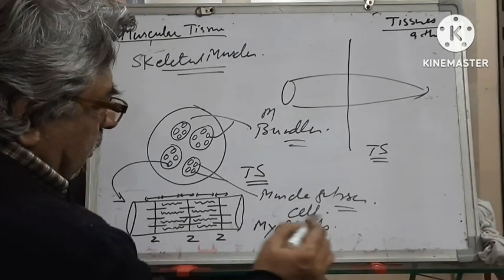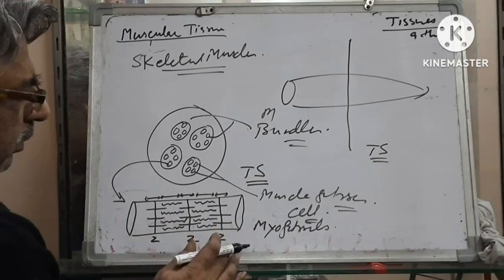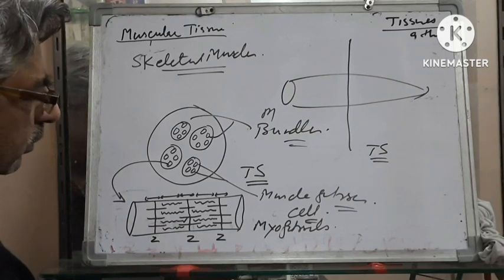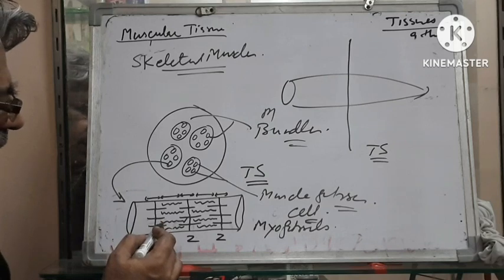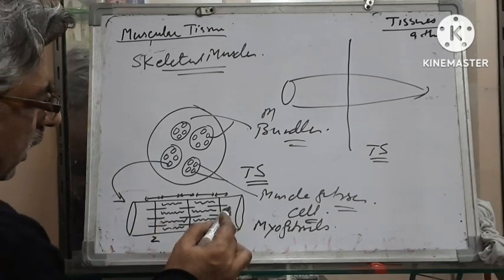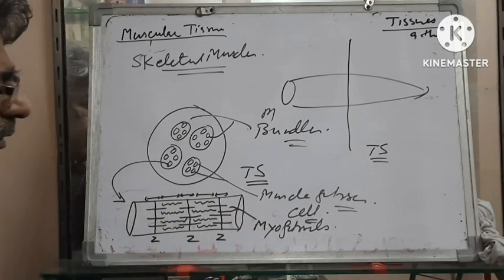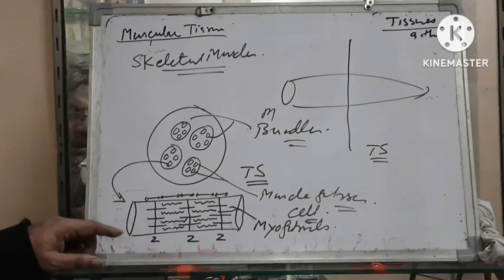Each skeletal muscle fiber is made up of two types of contractile proteins which are arranged parallel to each other, and they are known as myofilaments or myofibrils.